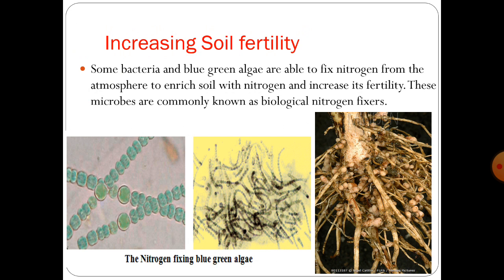So these nitrogen fixing bacteria fix the atmospheric nitrogen, that is gaseous nitrogen, into soluble nitrates. When these soluble nitrates are mixed in the soil, it becomes rich in nitrogen, and these nitrates can be absorbed by plants' roots, and plants can synthesize their protein with the help of these nitrates. And when the plants grow properly, these healthy plants can be consumed by other organisms for their nutrition. In this way, soil fertility is increased with the help of nitrogen fixing bacteria. This topic we are going to learn in more detail in the nitrogen cycle.